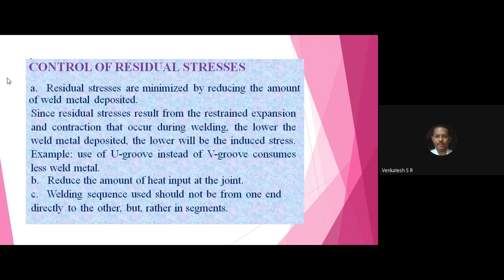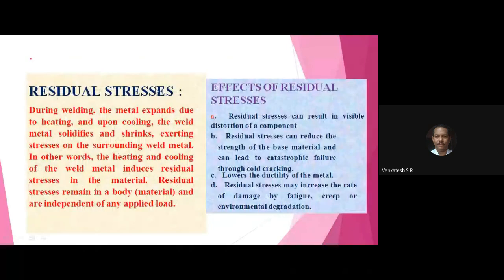Should not be from one end directly to the other, but rather in segments. Rather in segments.